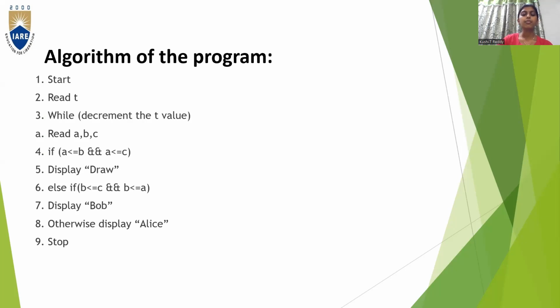Else if B is less than or equal to C and B is less than or equal to A, display Bob. Otherwise, display Alice. Stop. So this is the algorithm of the program.